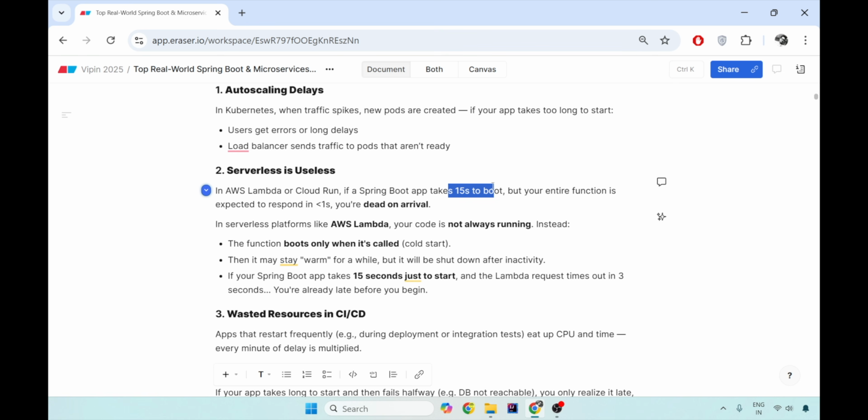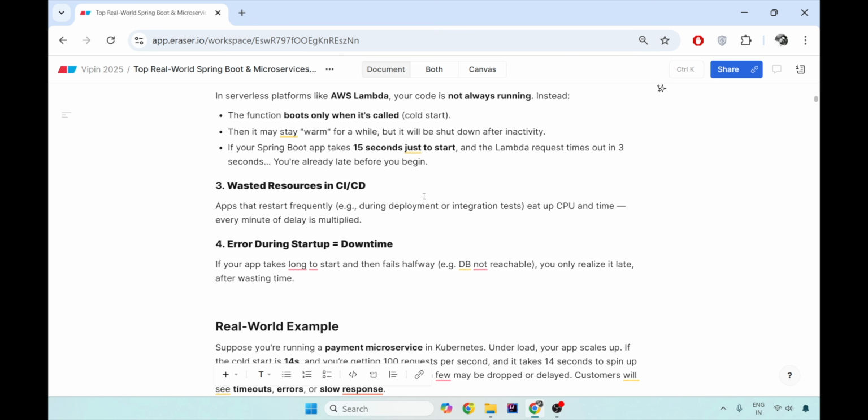If it is all-time running and hot, then you will have to pay for all the CPU, RAM usage, VMs, everything and anything you have to pay. So your cost gets n number of times more if you're not using the serverless situation. The third issue with the cold start is wasted resources.